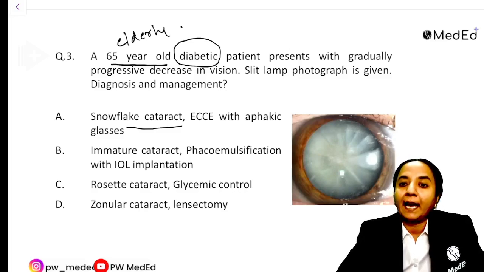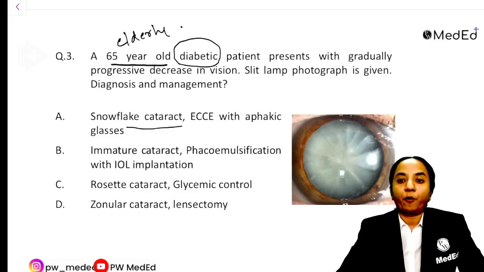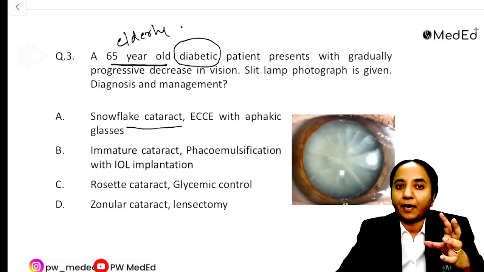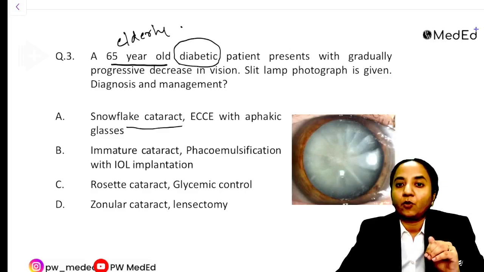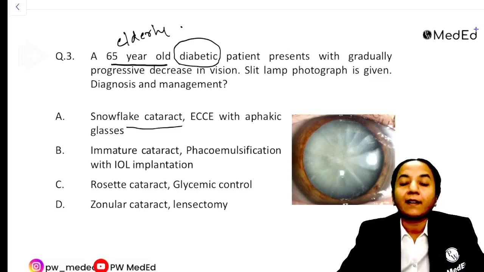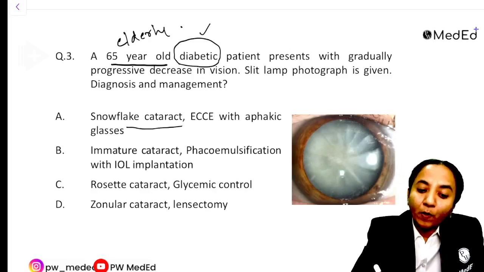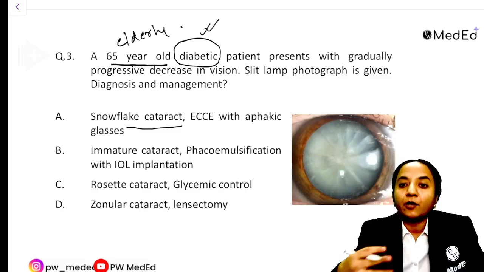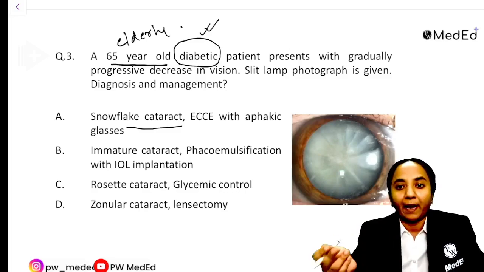But see, snowflake cataract is not the commonest type of cataract which is seen in diabetics. It is not the most common type of cataract. It's kind of a specific looking cataract, and the picture that is given to us is not a snowflake cataract. This is a regular cataract that is seen in elderly people. And we also understand that in elderly people who are diabetics, the progression of cataract tends to be faster, and that is why this word diabetic was mentioned. An elderly diabetic patient is likely to have a faster progression of a cataract.